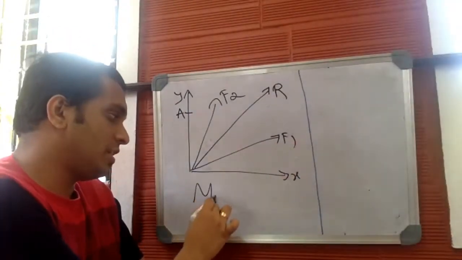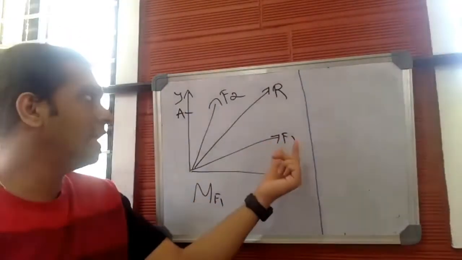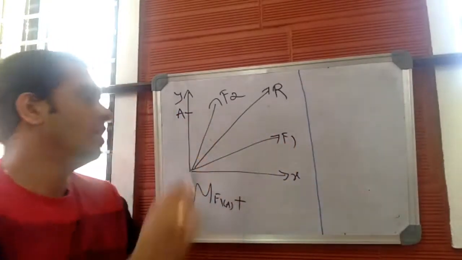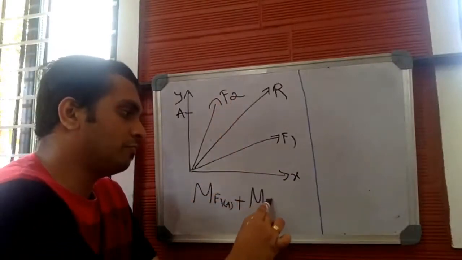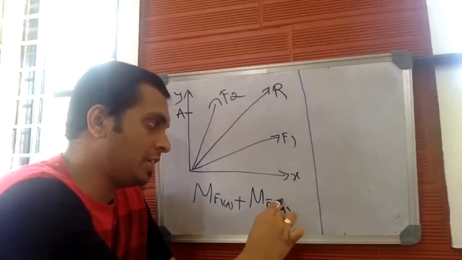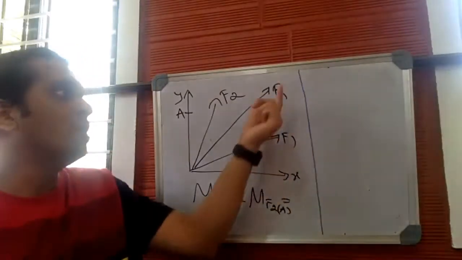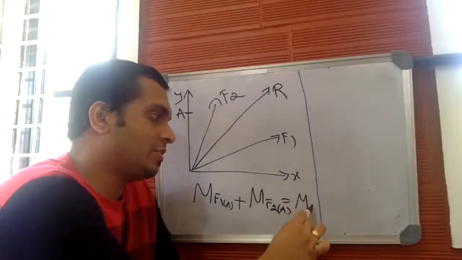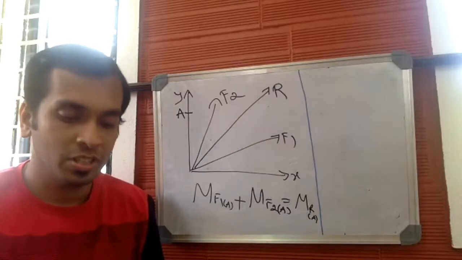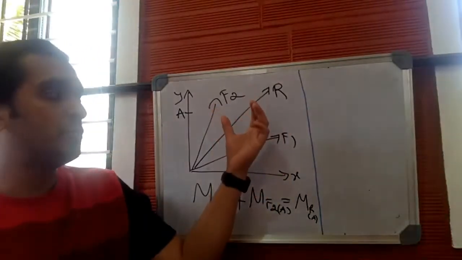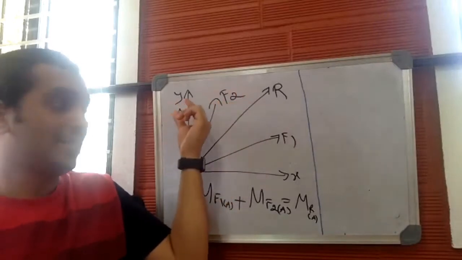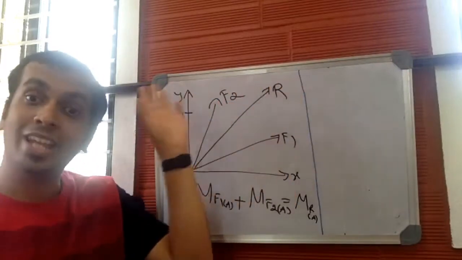about this point A, plus moment produced by force F2 about the same point A, is equal to moment produced by the resultant about the same point A. So again, let me repeat. Moment produced by force F1 about A plus moment produced by force F2 about A is equal to moment produced by the resultant about the same point A.